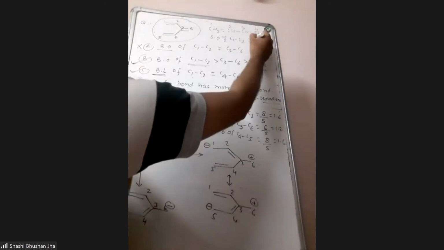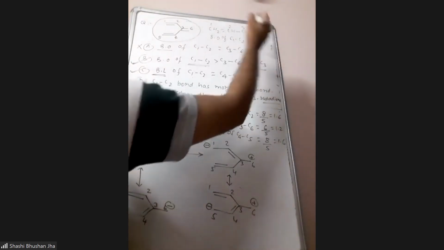Can anyone tell what the bond order of the C1-C2 bond is in butadiene? 4 by 3. Yeah? 4 by 3. So it will be 1.33.